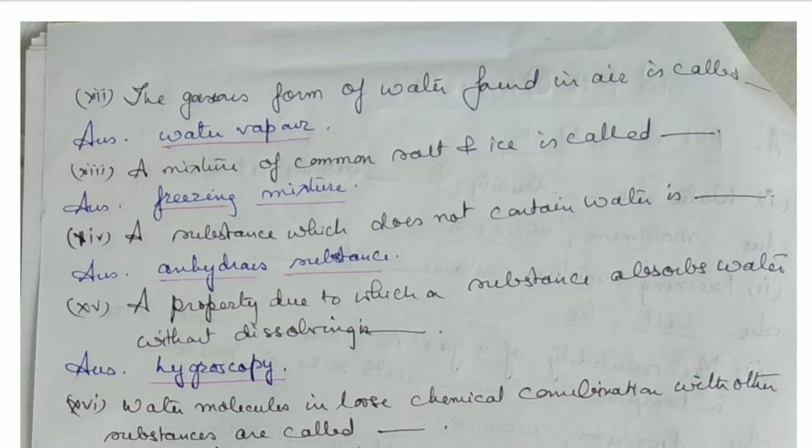A mixture of common salt and ice is a freezing mixture. A substance which does not contain water is an anhydrous substance. Hydrous means water, so anhydrous means no water. A property due to which a substance absorbs water without dissolving is hygroscopy. It's a property in which the substance absorbs the water but does not change itself, does not dissolve in it.